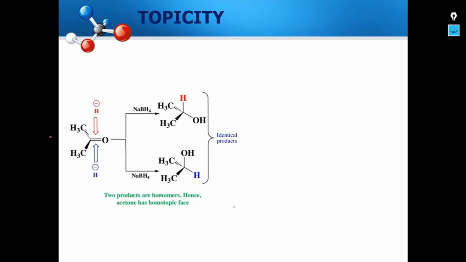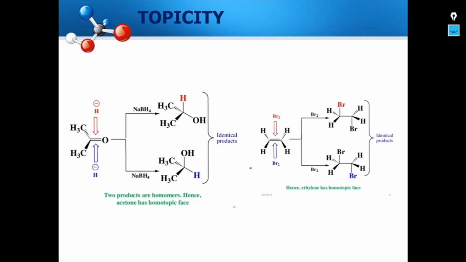Now when this happens, two products are homomers and acetone is said to have a homotopic phase. Similarly, if we take an ethylene molecule where we can add bromine from the top or bromine from the bottom, and when we do that, we get two products, and these two products are identical, and therefore ethylene has a homotopic phase.